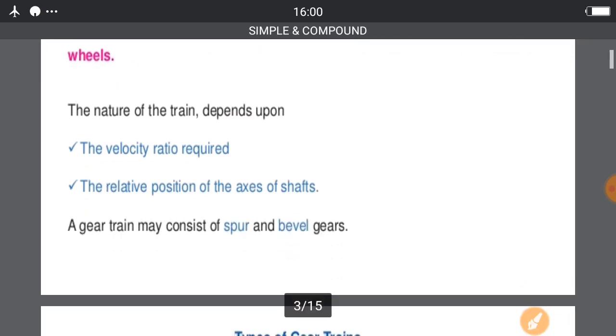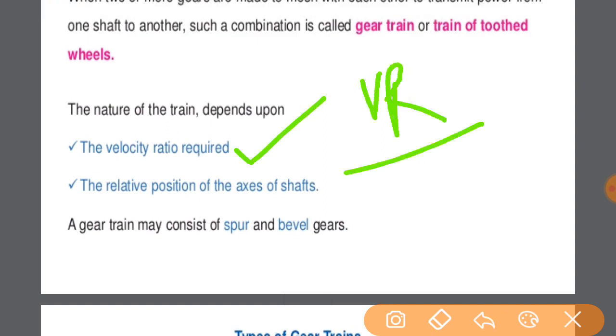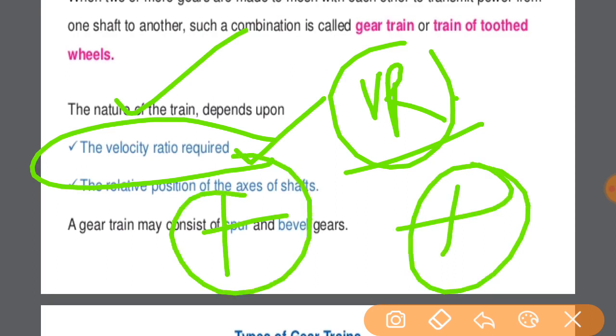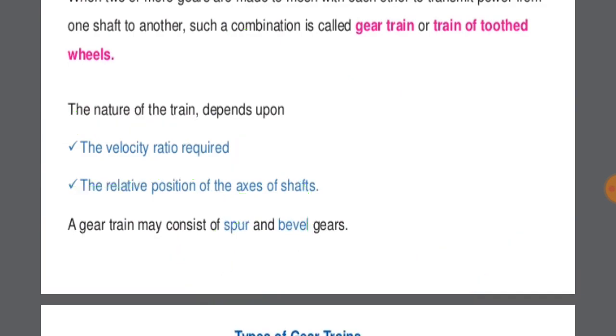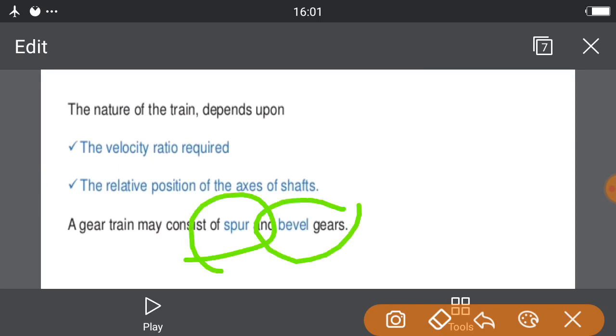Okay, what is the nature of the train? Let me discuss it. We decide the nature of the train according to the velocity ratio required, and according to the relative position of the axes of the shafts. That is also a parameter to define the nature of these trains. Another parameter is the type of gear we are using. The gear train may consist of spur gear or bevel gear also. We know spur gear, in which the